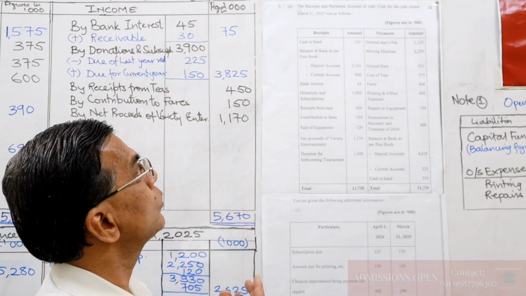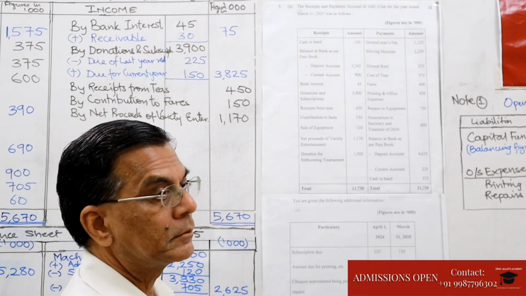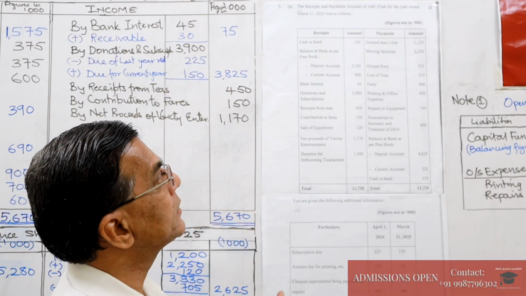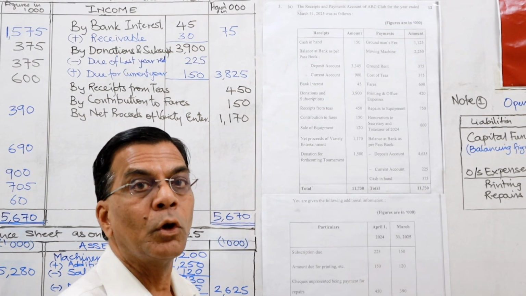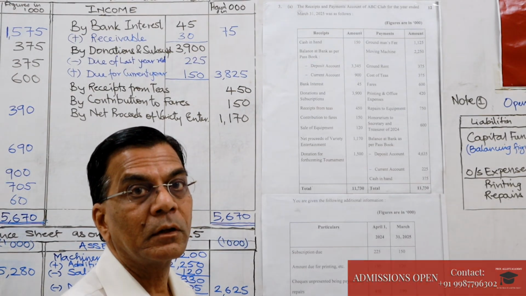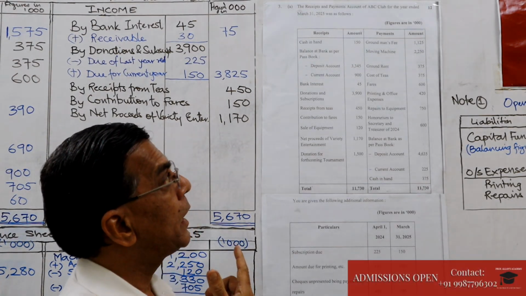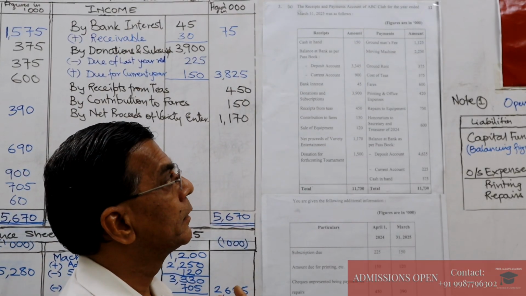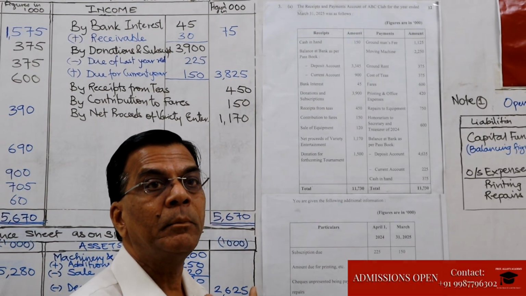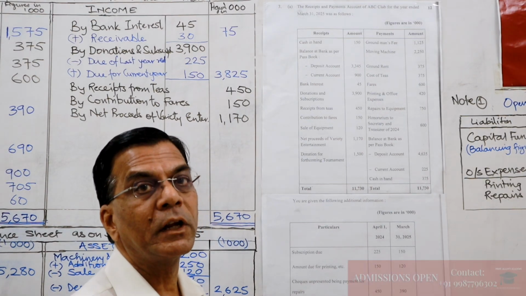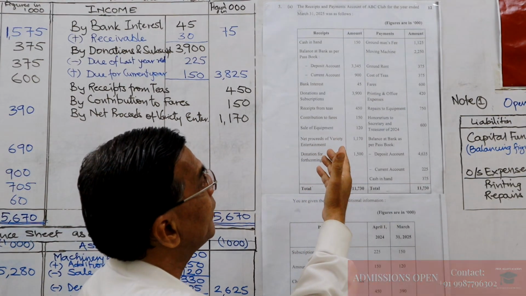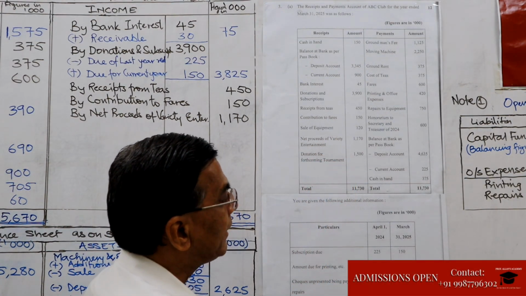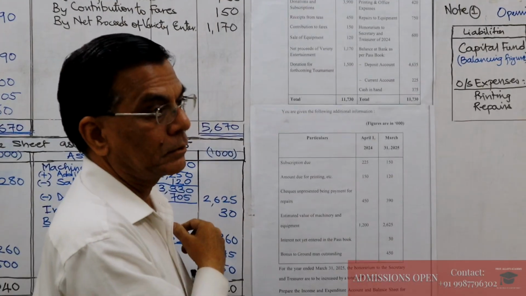We now move on to question number 3A. This question is from the topic not-for-profit organization, and the marks for this question are 12. When you are solving a problem on not-for-profit organization, you are given the receipt and payment account and the additional information.